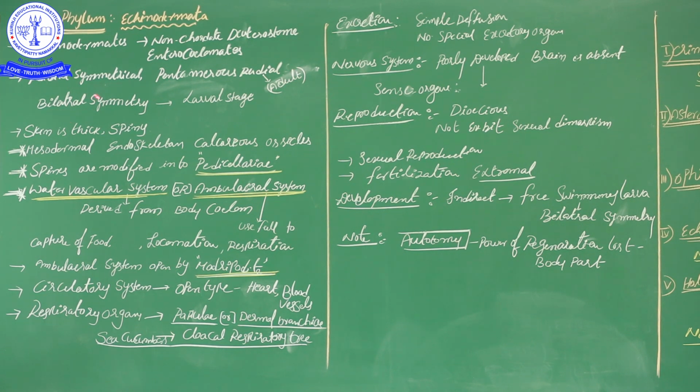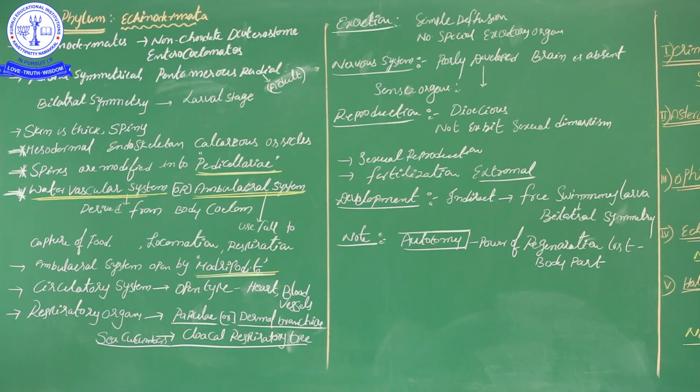But next, Echinodermata organisms also exhibit bilateral symmetry. Sir, just now you said radial symmetry and pentamerous radial symmetry. Why are you now saying bilateral symmetry? The adult organisms express the primitive characteristics, radial or pentamerous radial symmetry. But when Echinodermata are in the larval stages, those larvae exhibit bilateral symmetry.